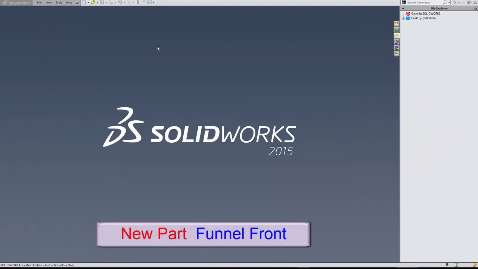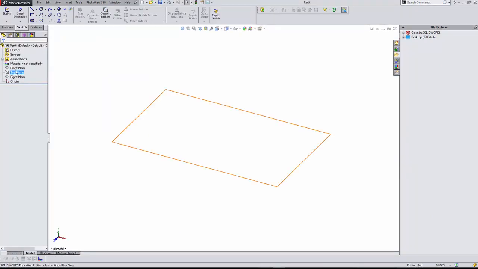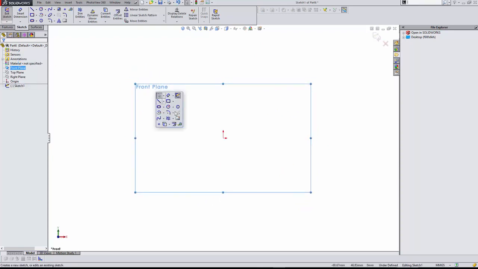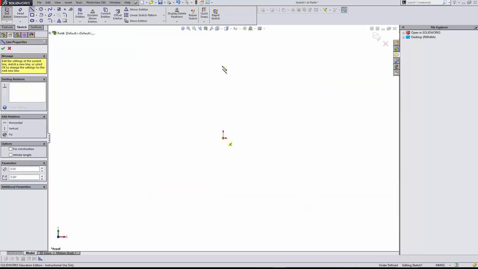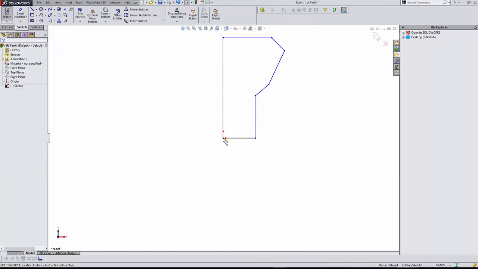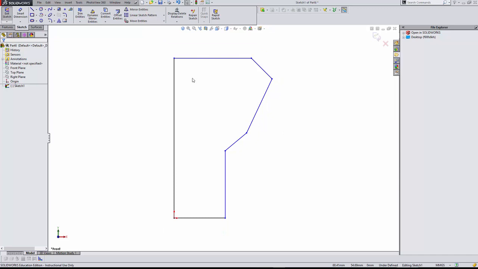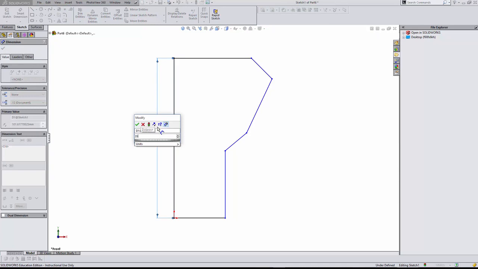We will start by creating the part called Funnel Front. File, New, Part, Front Plane, Sketch. Press F to fill screen. Smart Dimension 35mm. The remainder of the sketch will auto scale.